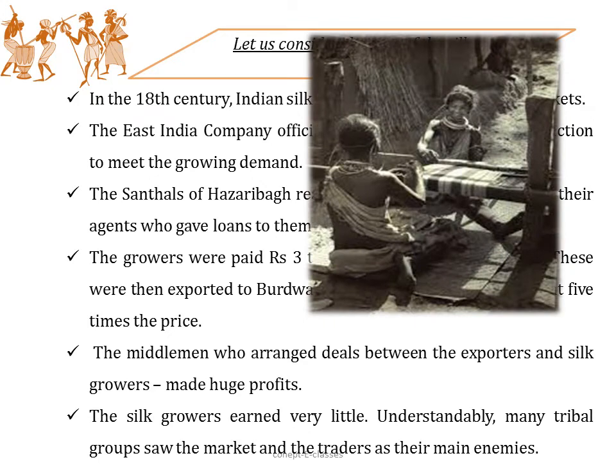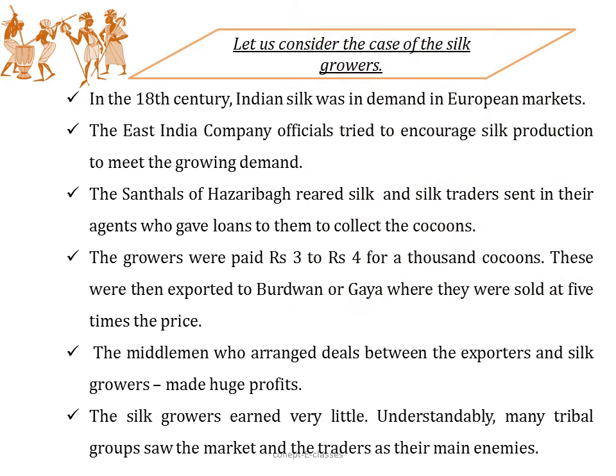Here we can see the tribal women of the Godara tribe weaving silk. Now the middlemen who arranged the deals between the exporters and the silk growers made huge profits. They paid rupees 3 to 4 for 1,000 cocoons and they sold at 5 times the price. So who made the profits? The middlemen. And the silk growers earned very little. Understandably, many tribal groups saw this market and the traders as their main enemies.